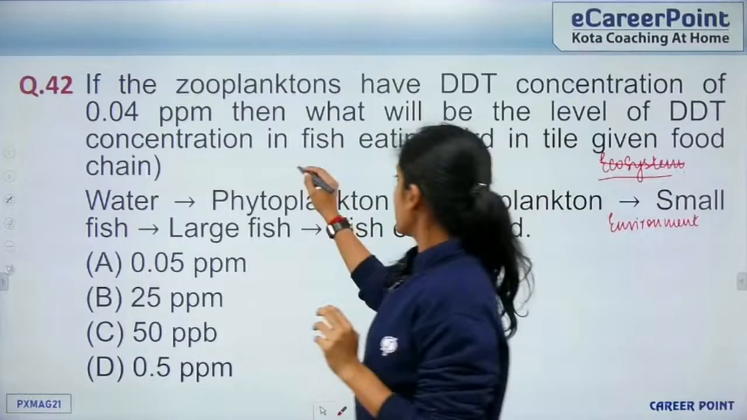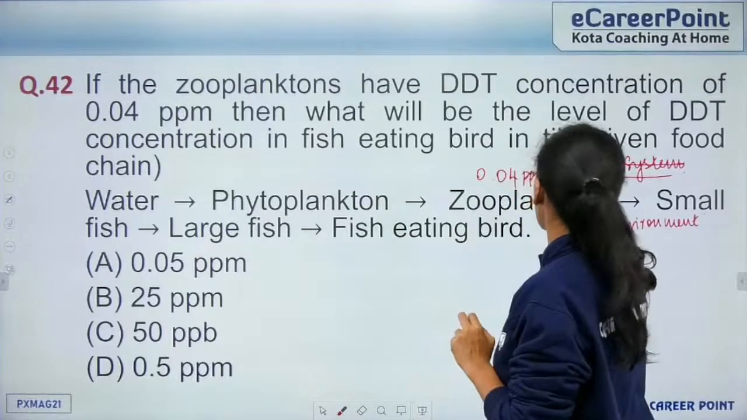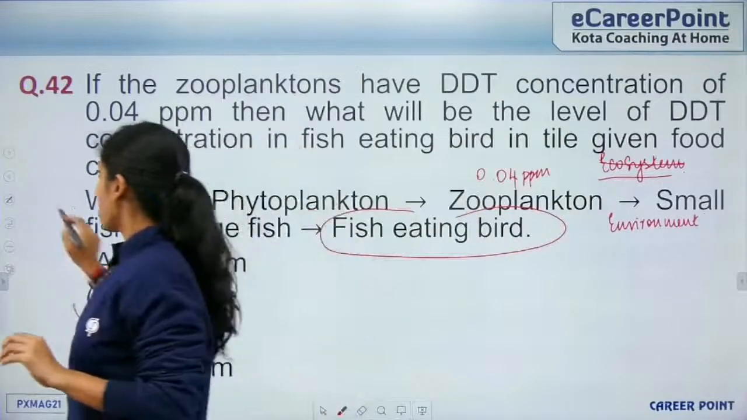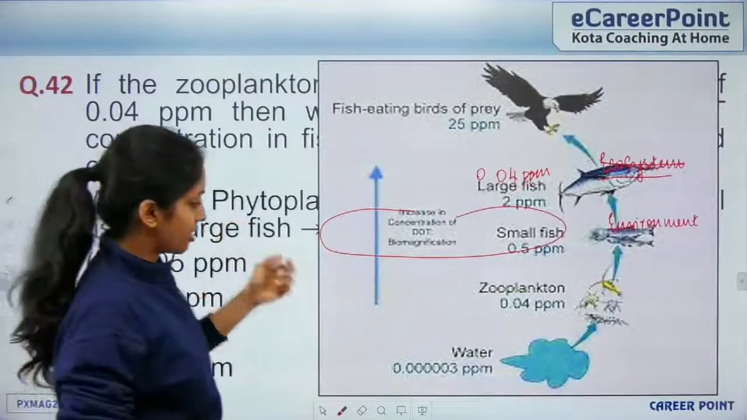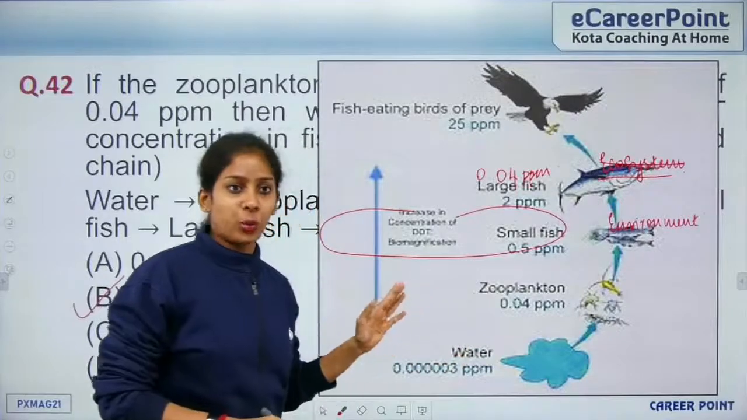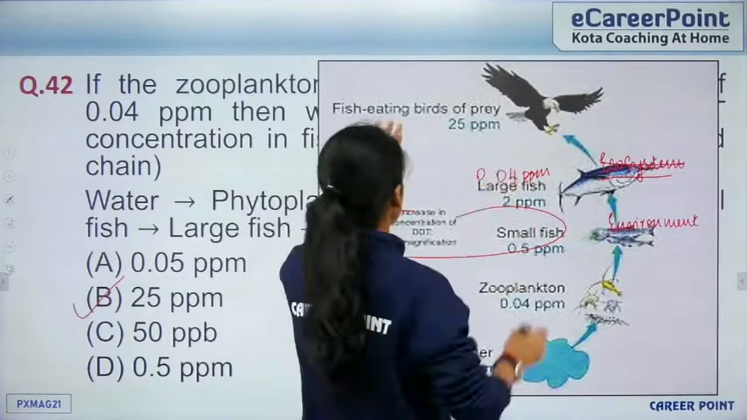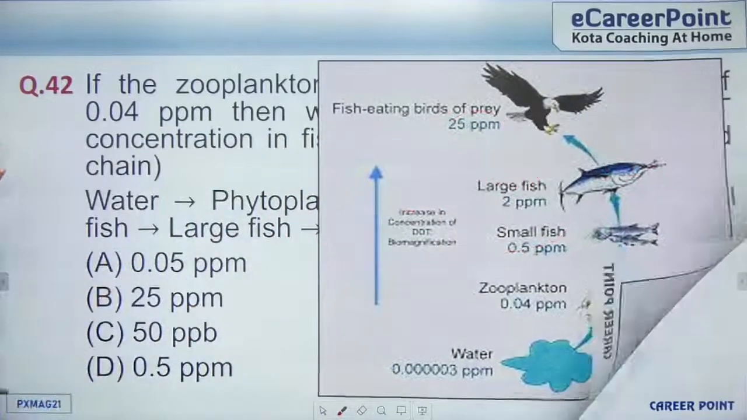So they said in zooplanktons it is 0.04 parts per million. So we have to know in fish-eating birds, it is 25 parts per million. So if I show you this figure, probably you can understand. So this is the figure that was shown, right? So you have water, zooplankton, small fish, large fish, and fish-eating birds. So fish-eating birds is 25 parts per million.